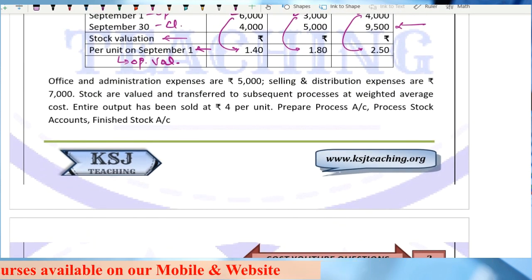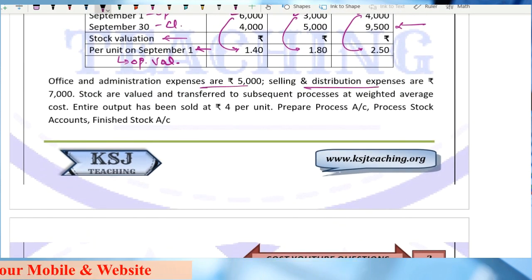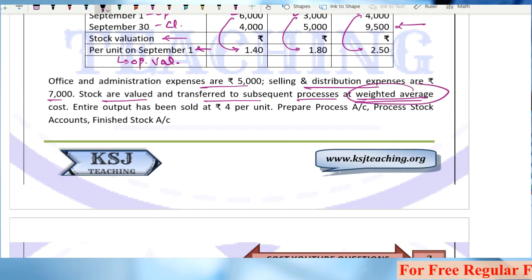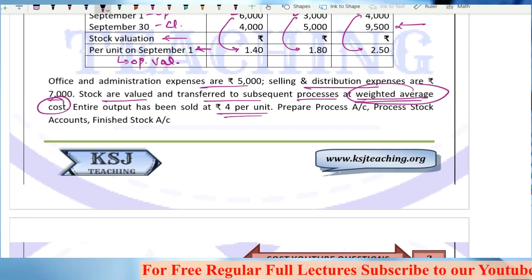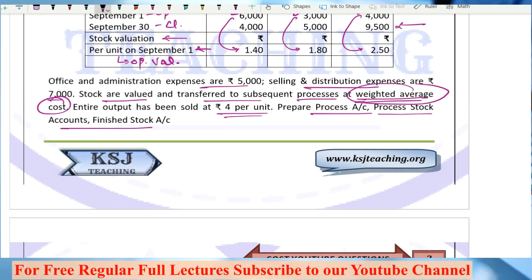Now, office and administration expenses are 5,000, selling and distribution 7,000. Stocks are valued and transferred to the subsequent process at the weighted average cost. Entire output has been sold at rupees 4 per unit. Prepare the process account, process stock account, and the finished stock account.